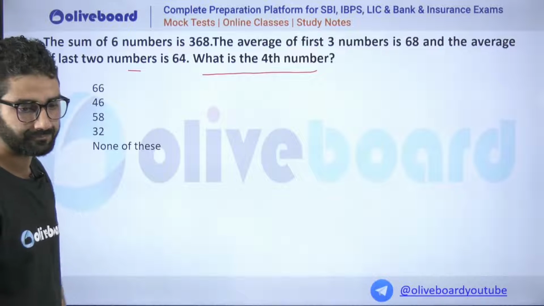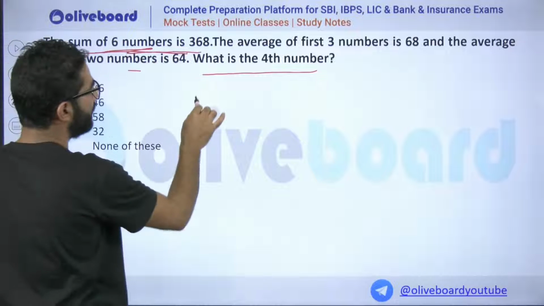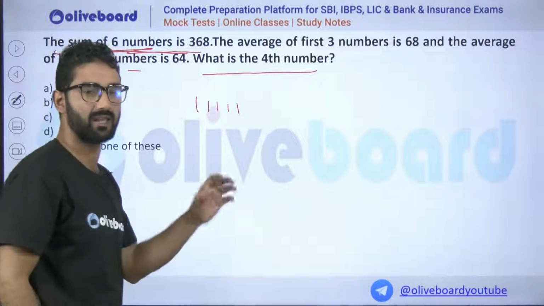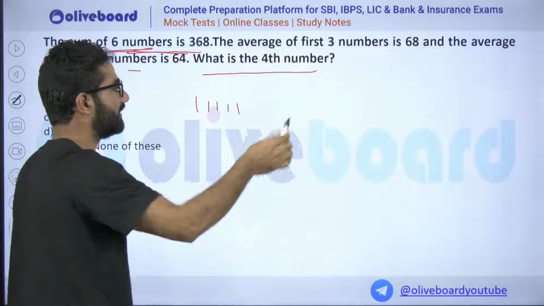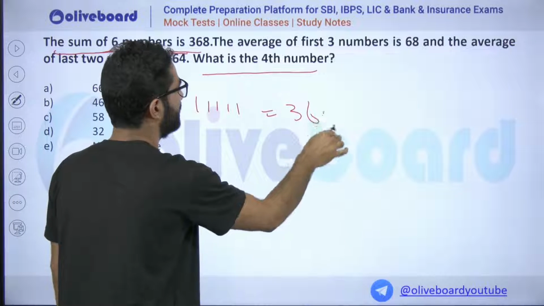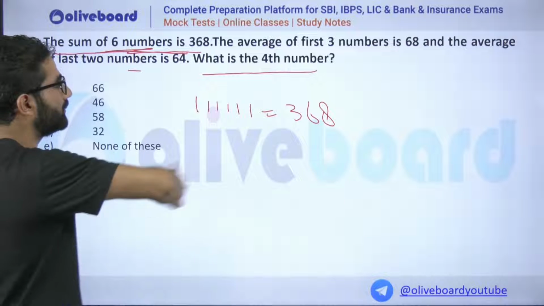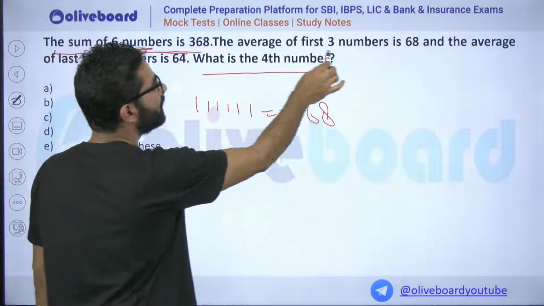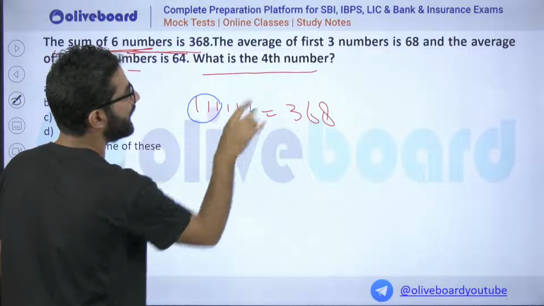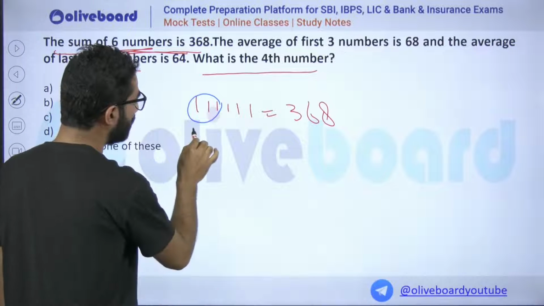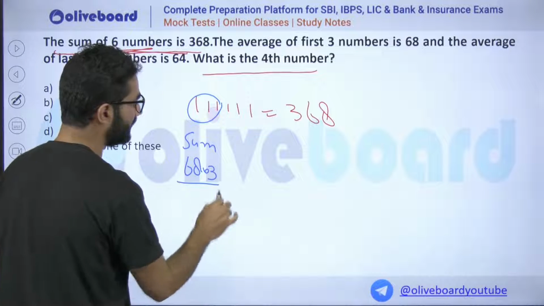Yes, my dear. Going to calculate this, the sum of 6 numbers: 1, 2, 3. Some people take x, y, z, or you can just take a, b, c. Make a fast calculation as much as you can. So it is 368. Now it is given that the average of the first 3 is 68. What could be the sum for them? The sum will be 68 multiplied by 3. So this is the sum for the first 3.